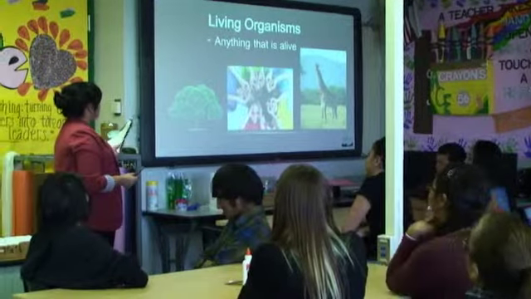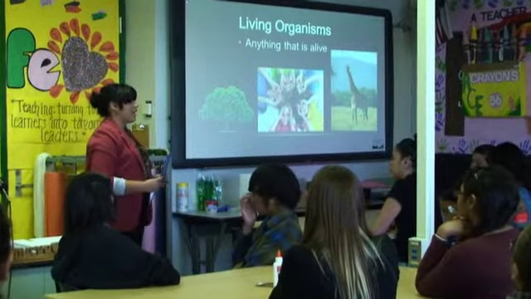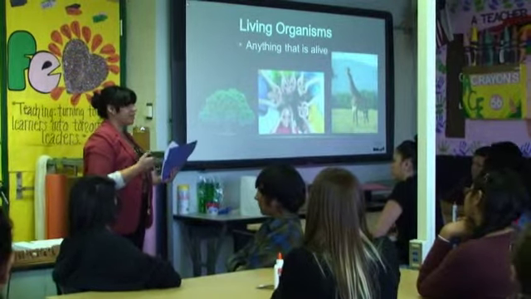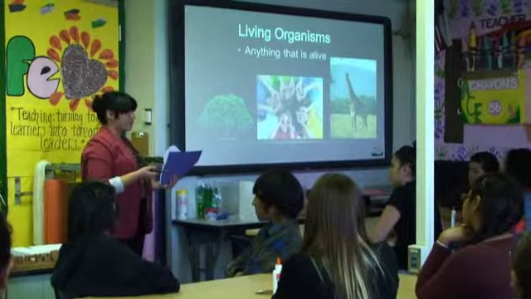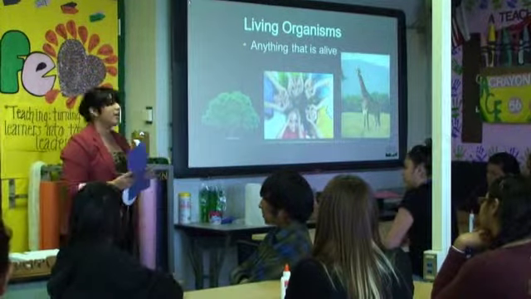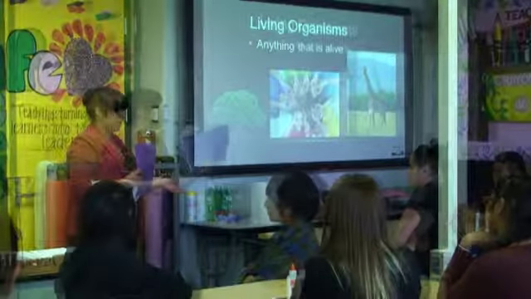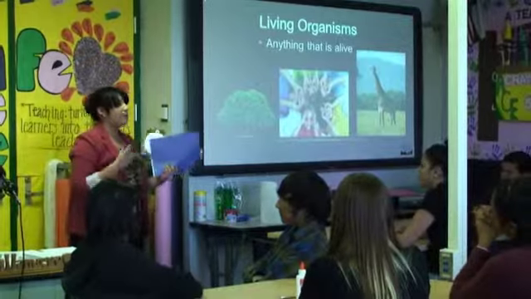Let's move along. Like I told you guys, a living organism is anything that is alive, right? And in order for you to see a dead flower, have you ever seen that? Yes. So in order to go through death, you have to be alive, right? You could think of a plant as a human being.